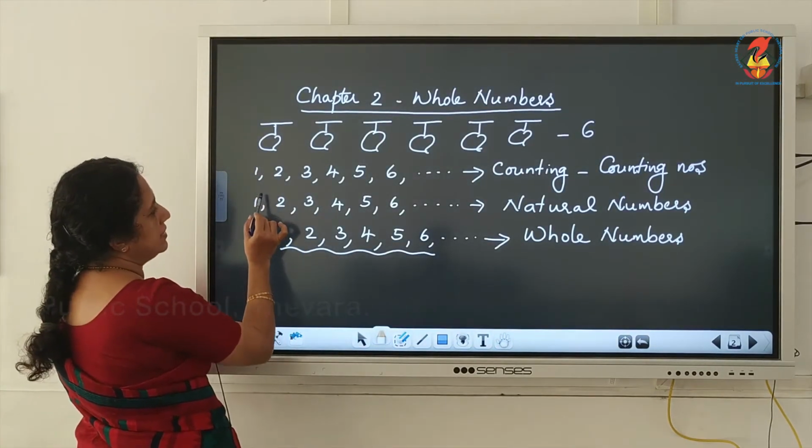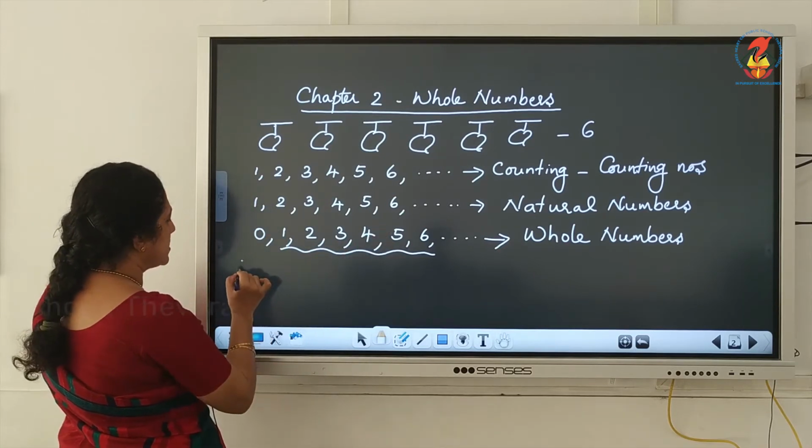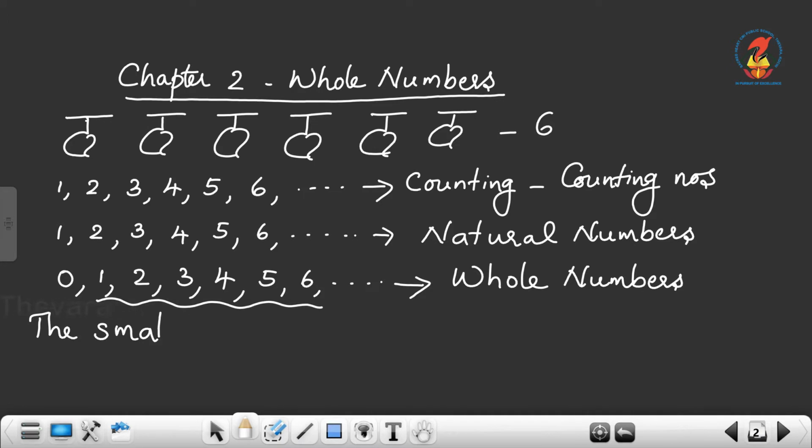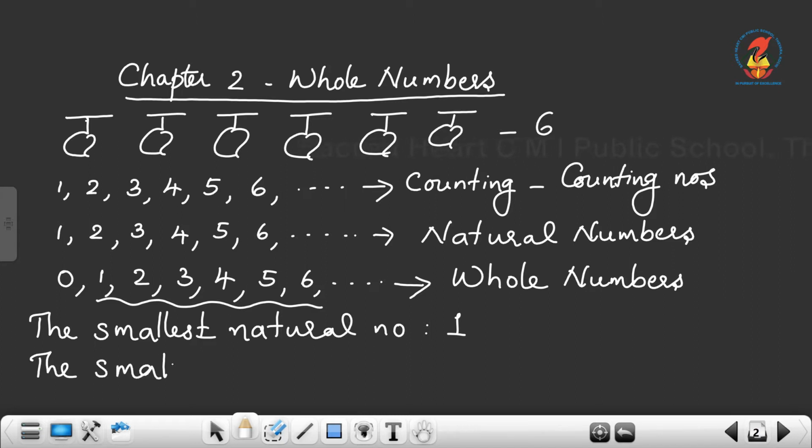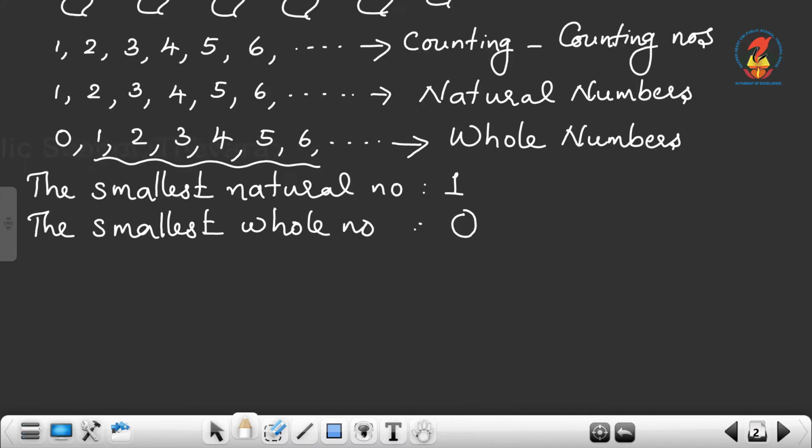Then look at the collection of natural numbers. Which is the smallest natural number? 1 is the smallest natural number. Then which is the smallest whole number? 0. 0 is the smallest whole number. Then which is the largest natural number or largest whole number?